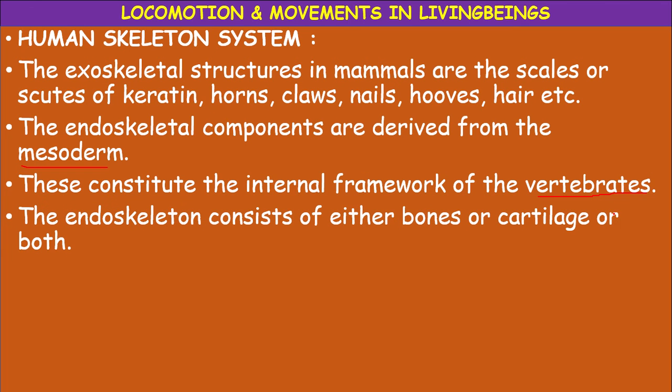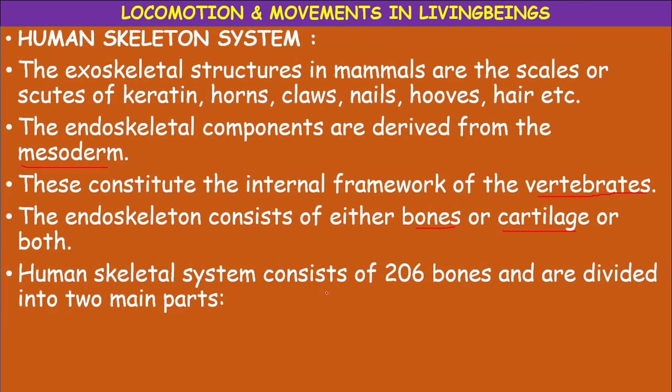The endoskeleton consists of either bones or cartilage, or both bones and cartilage. In other words, we can say endoskeleton is made up of bones or cartilage or both. The human skeleton system consists of 206 bones, or maybe more in the embryonic stage or in the early child, the newly born child.